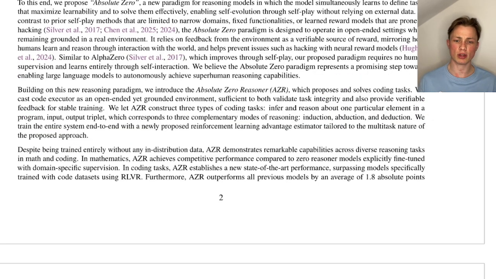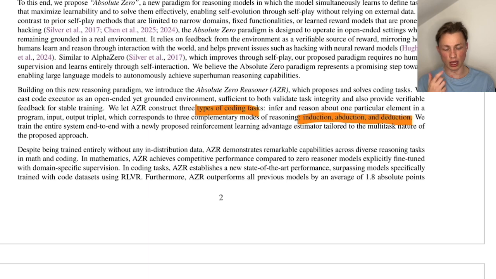So what kinds of tasks is the model generating? We still need verifiable rewards. Therefore the authors use coding tasks, and especially they distinguish between three types of tasks called deduction, abduction, and induction. Deduction is just: given a code and an input, what is the output? Abduction is similar.